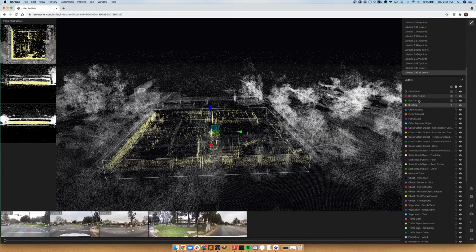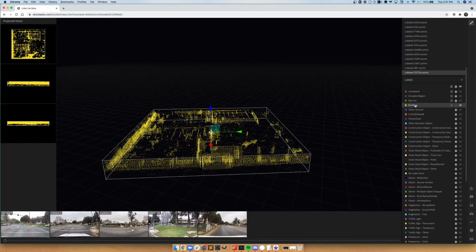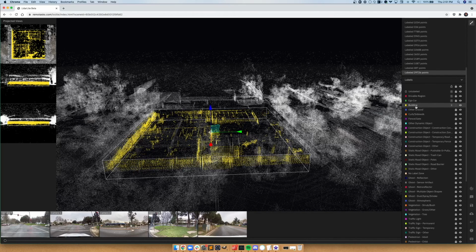To isolate a label, which means to only show those labels' points, you could double click it. So if I only want to see the building's label, I could double click the building here in the labels panel. And now the only points being shown are the points that are annotated as building. Double click it again to show all the rest of the labels as well.